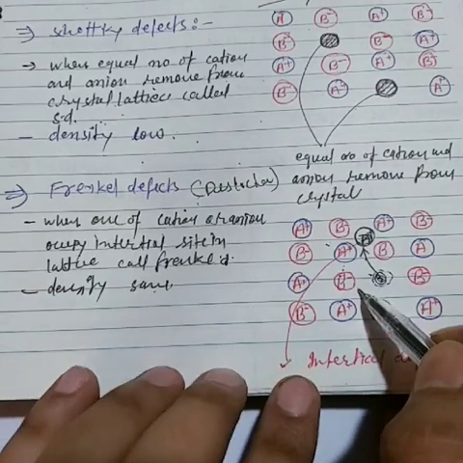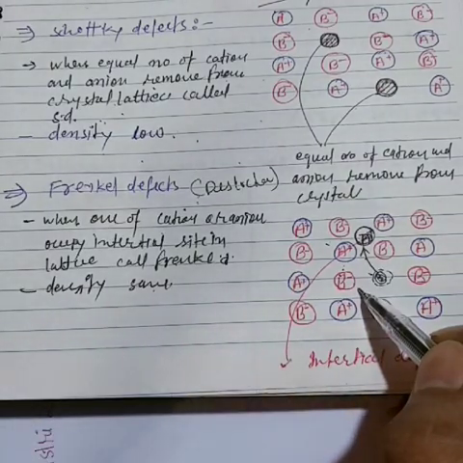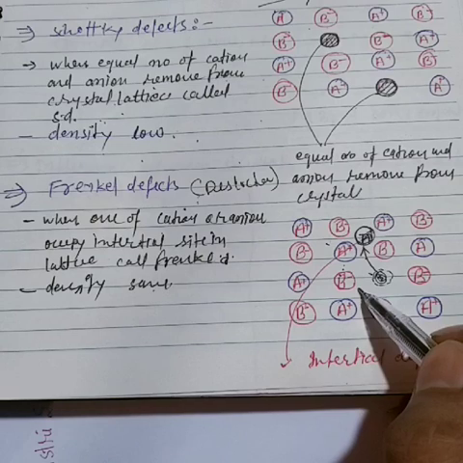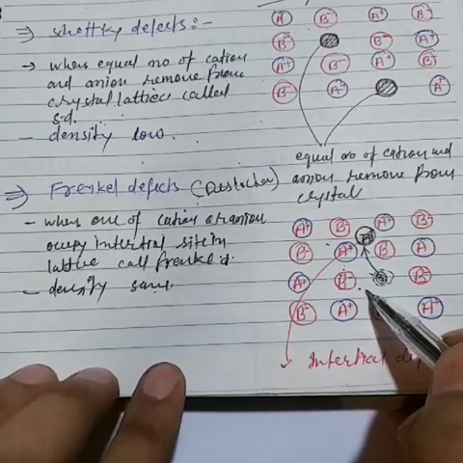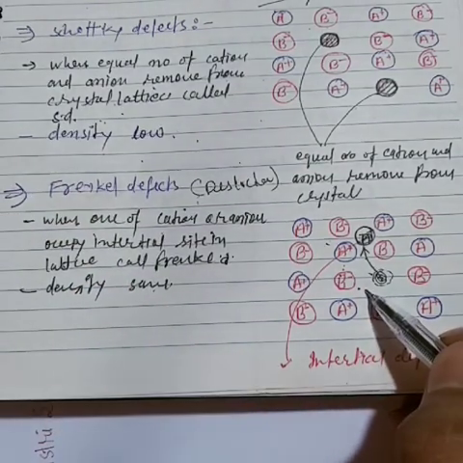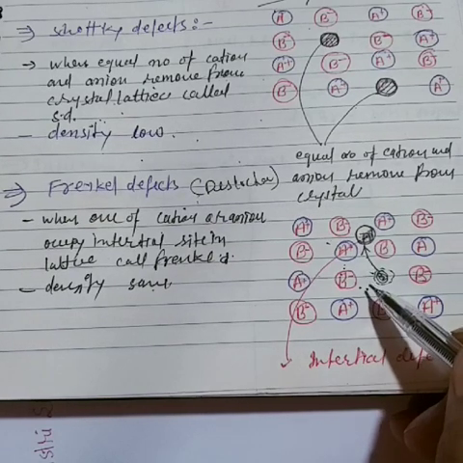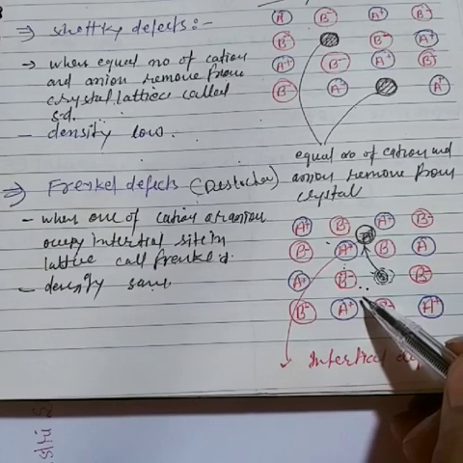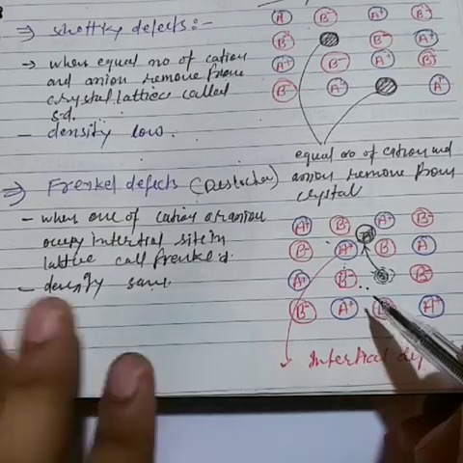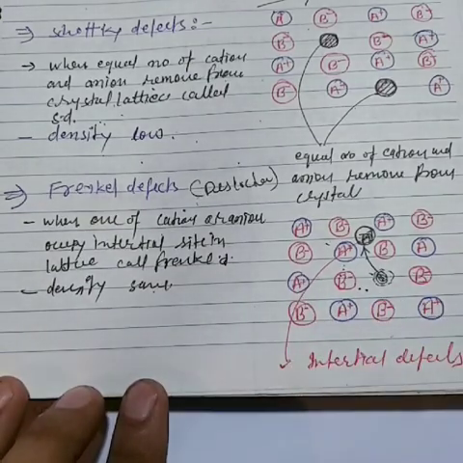Here it is very important, and it is different from the Schottky defect. Now what is the defect, Schottky or Frenkel defect? So here is the main difference, and a very important thing I want to tell you, that's the examples. That means zinc sulfide, silver chloride, silver bromide, and silver iodide. So I am telling you another example.